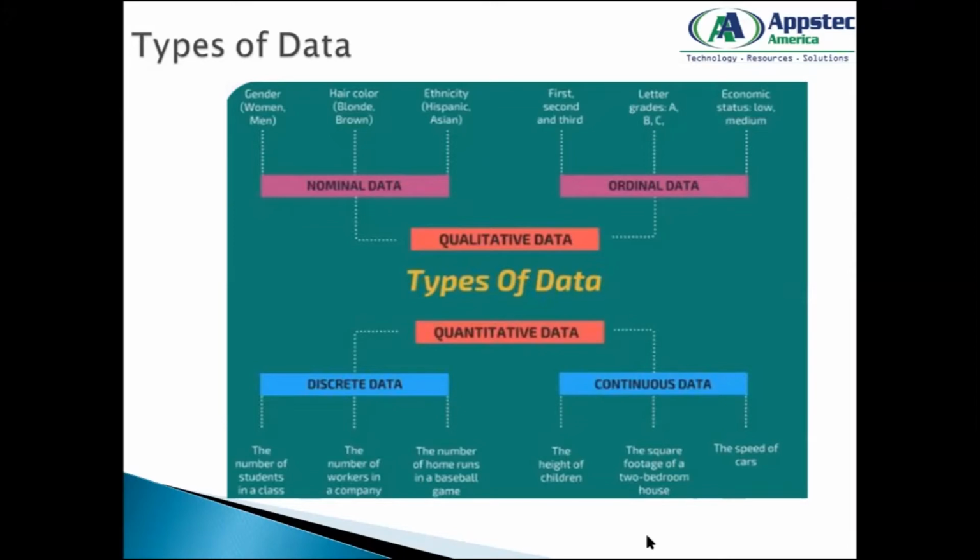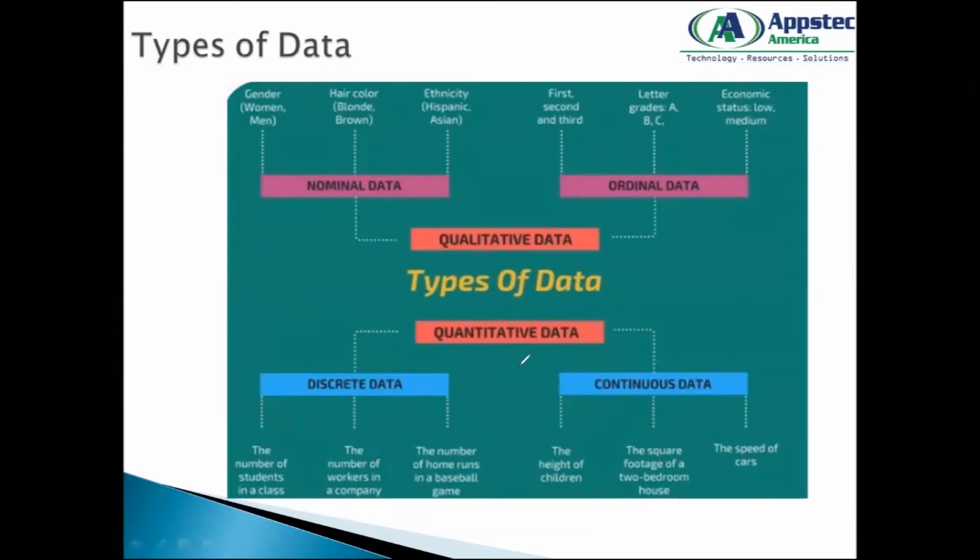And this is very, very important in terms of statistics. The data can be divided into two types across the entire world of data that you generate: one is qualitative data, and another is called quantitative data.